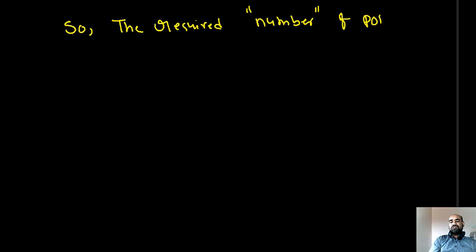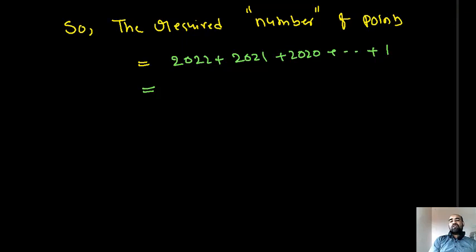So the required number of points is equal to: first we have 2022, next we have 2021, next 2020, and so on, at last 1 point. This is the same as the sum of the first 2022 natural numbers.